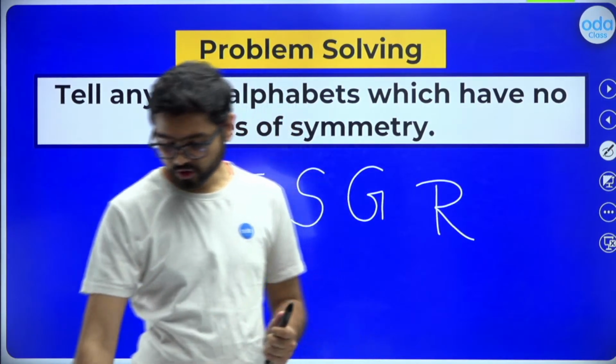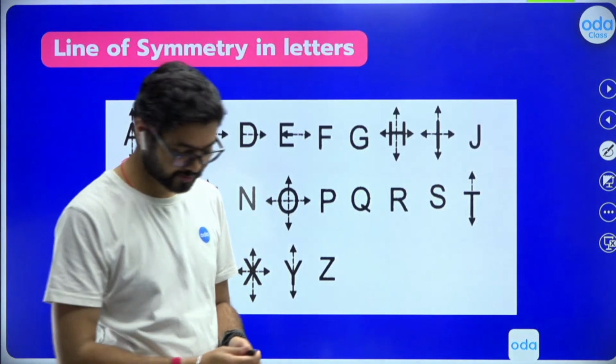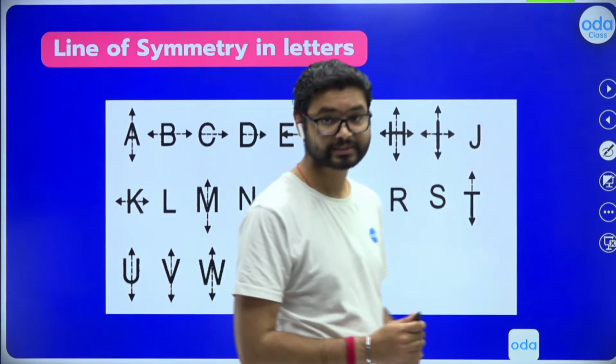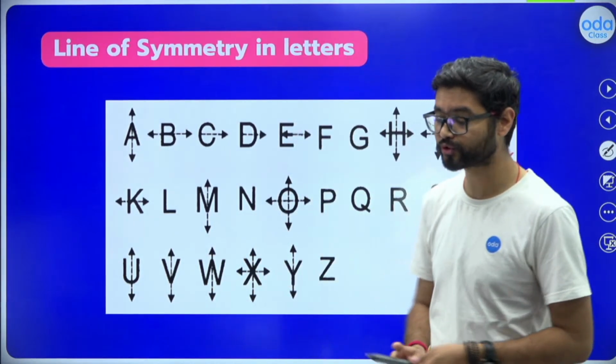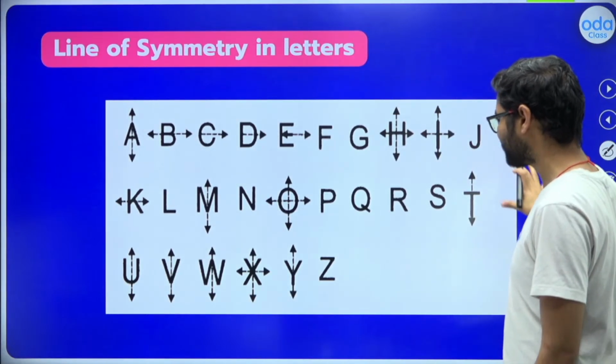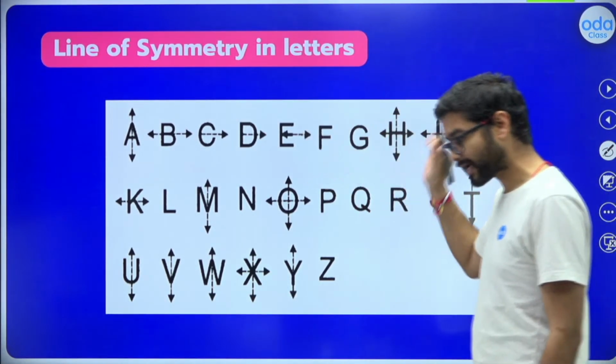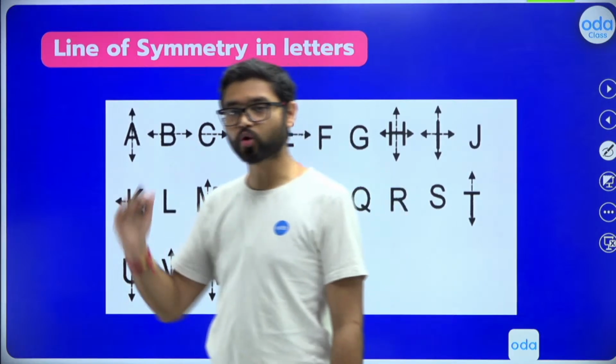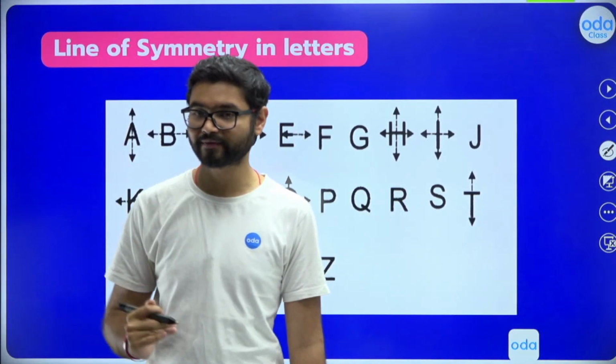Before I end this session, I want to give you one homework, guys. So this is the line of symmetry in the letters. You can take a screenshot, but I want you to write all the alphabets on a piece of paper first.